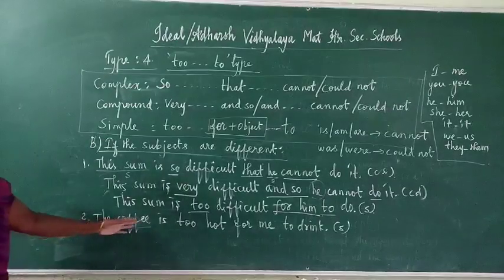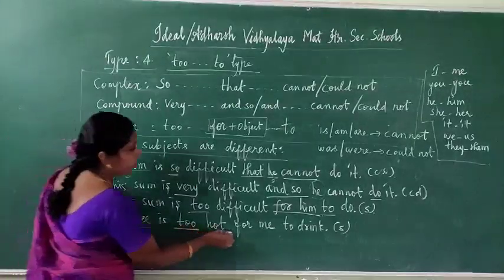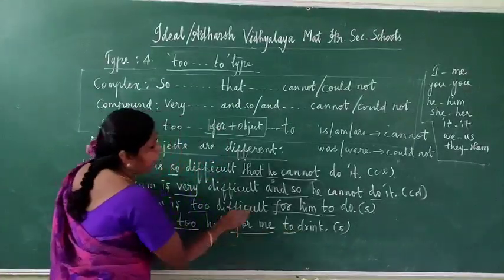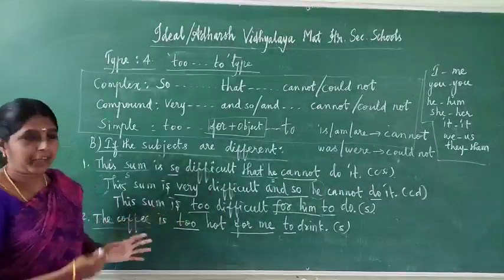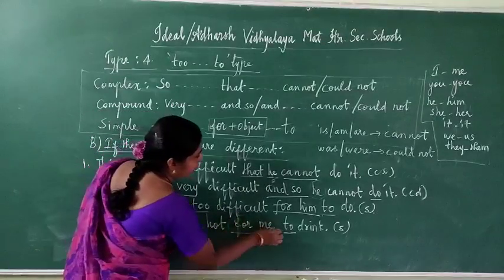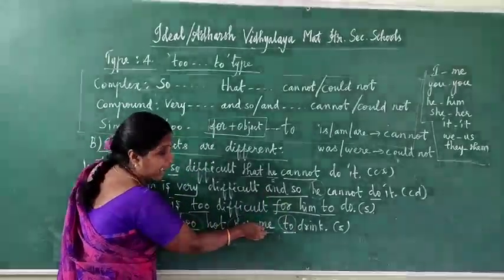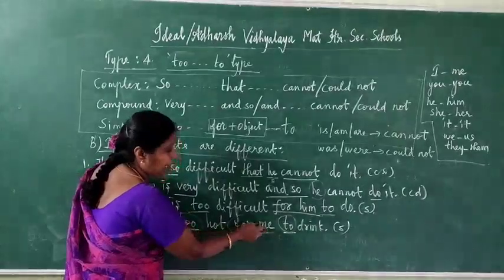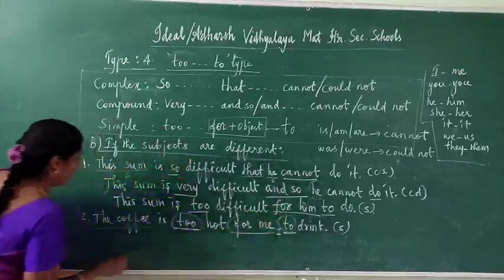That's all. Here see the sentence: The coffee is too hot for me to drink. So first underline the keywords: too, for me, to. Since "for" comes, you have to understand the subjects are different. So first we have to remove these keywords, "to", then "for". Here is the object; we have to write it with the subject there. What is the subject from "me"? I. So now change it into complex.